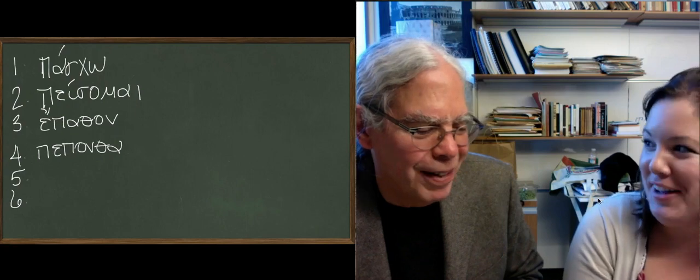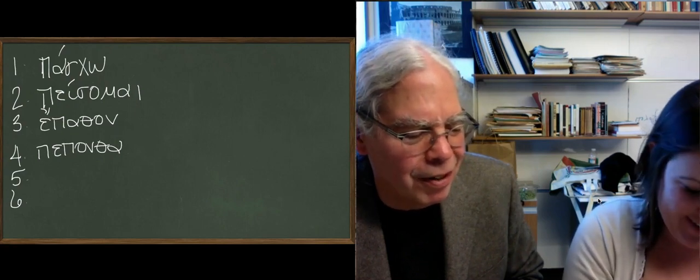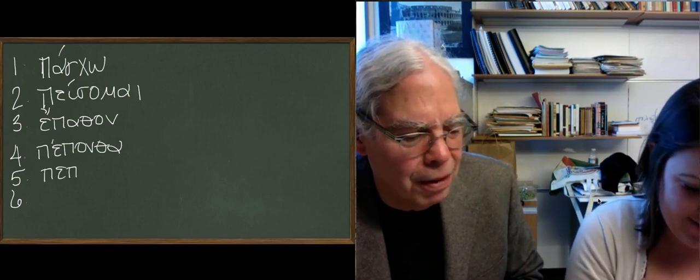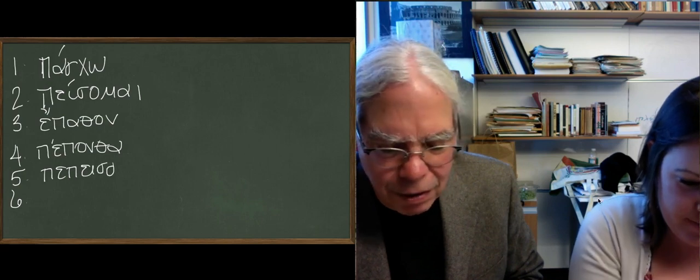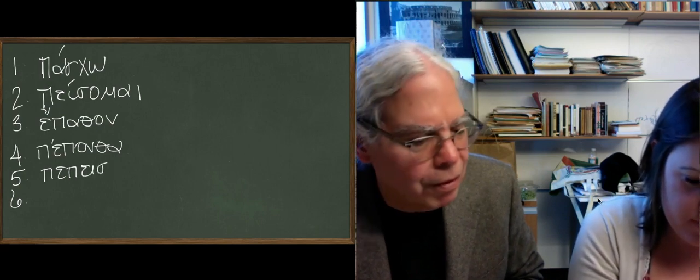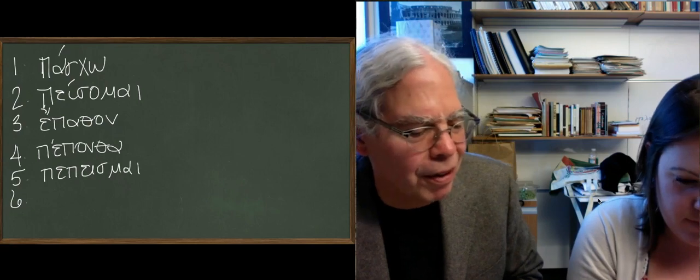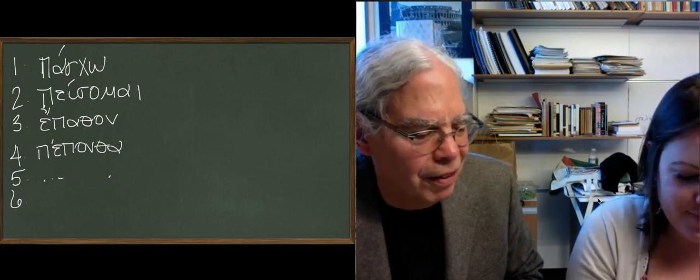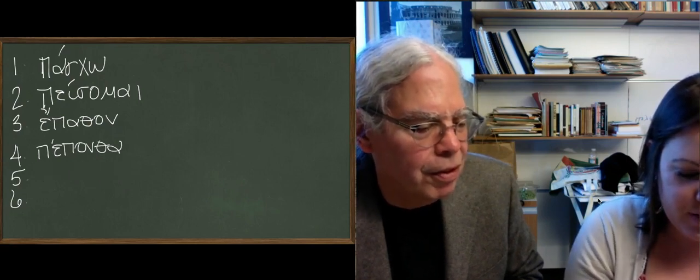It's taxing my memory. Yeah, there you go. Pepesmai, you got an accent there. Pepesmai, and I think that's it. There's no way else to pass it. Yeah. No, but there isn't any pepesmai. Forget about it. That's wrong. Just kidding. Yeah, forget that. There is no, so you just know 5 or 6.